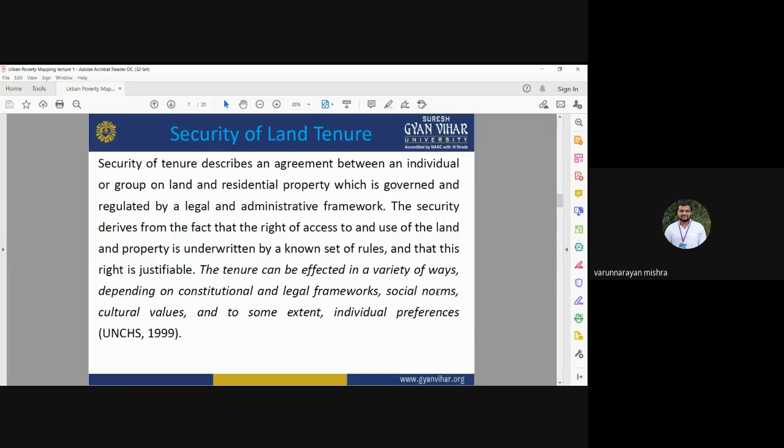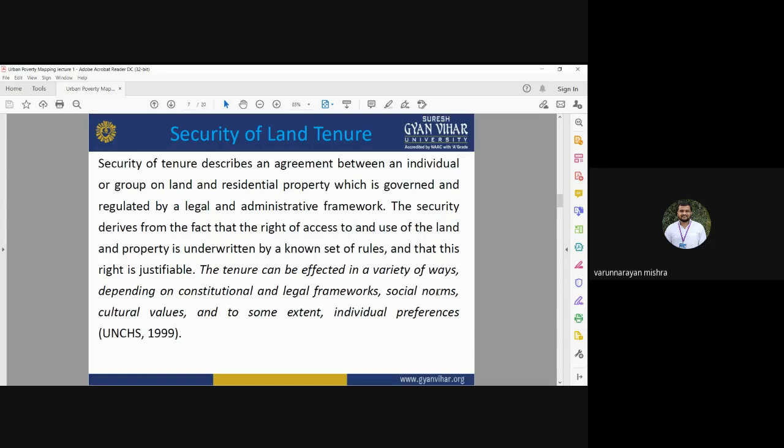Security of tenure is described as an agreement between an individual or group on land and residential property, which is governed and regulated by a legal and administrative framework. The security is derived from the fact that the right of access to and use of the land and property is underwritten by a known set of rules. The tenure can be effected in a variety of ways, depending on the constitutional and legal framework, social norms, cultural values, and to some extent, individual preferences. UNCHS 1999. This is the term that is used to define security of tenure.